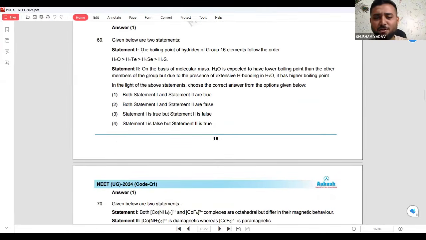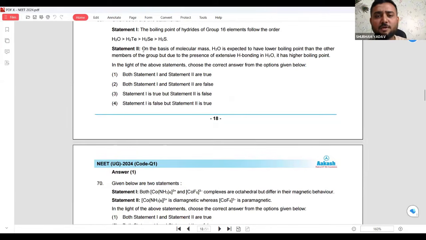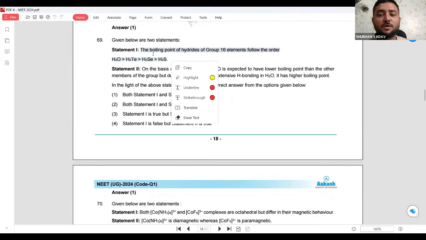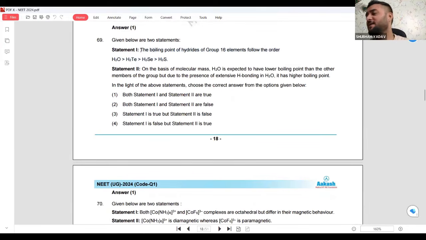I'll not read all the questions. थोड़ा 2-3 और देख लेते हैं, फिर उसके बाद अपन स्टार्ट करते हैं. I'll just see 2-3 more questions. But these are very beautiful questions. I love this. This is a very beautiful paper. That is the reason I think people have got 720, because it is very easy.